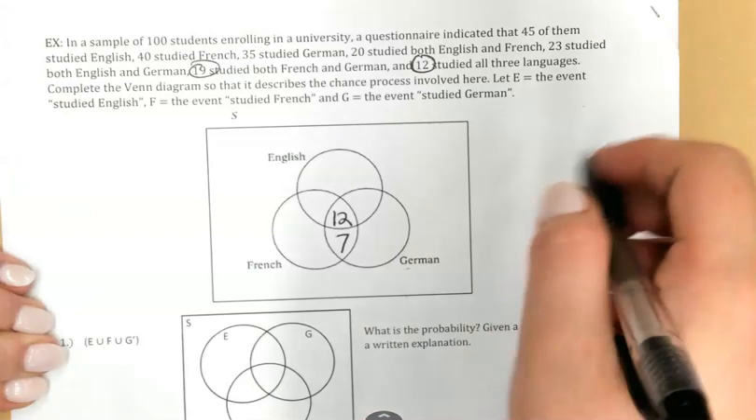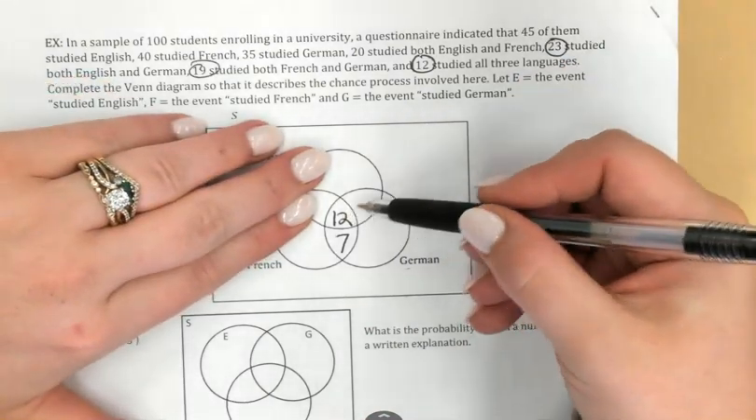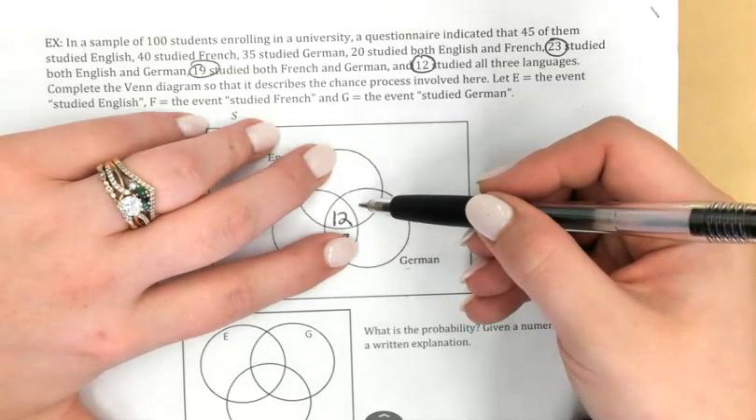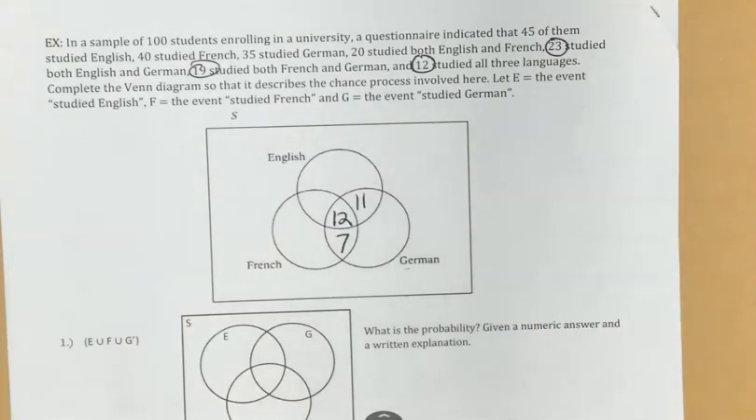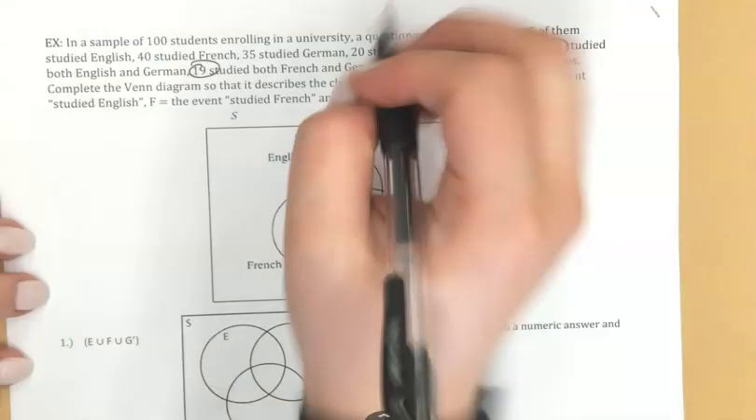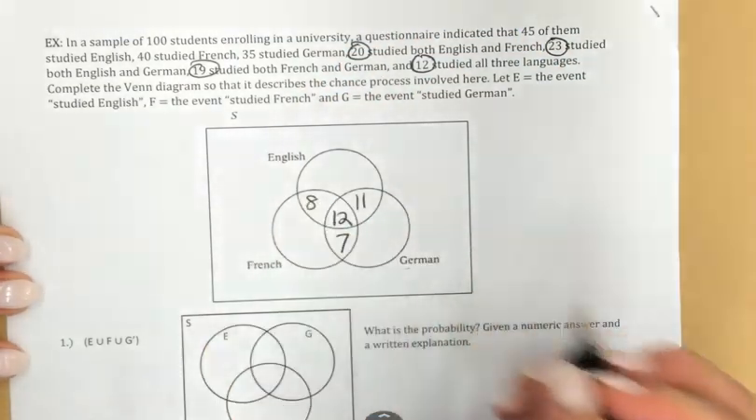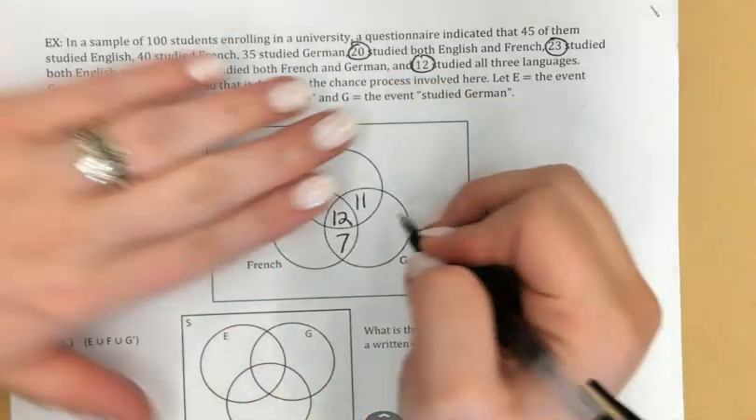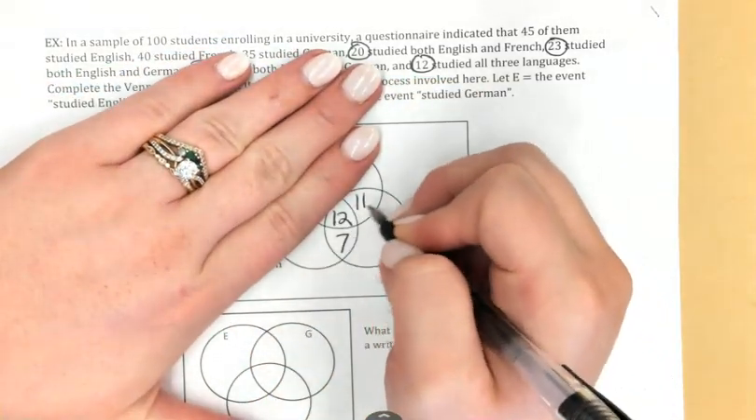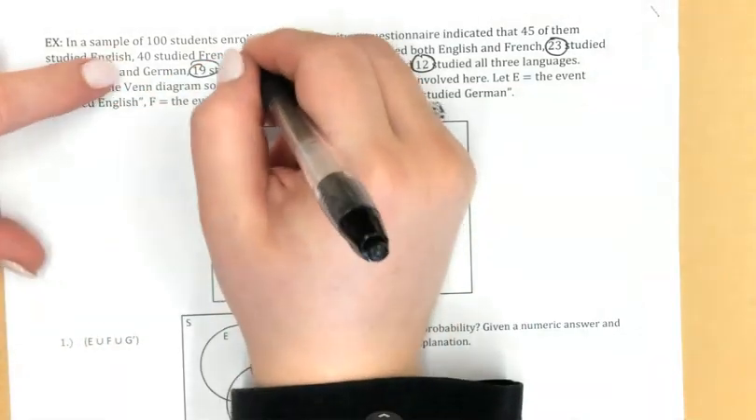Continuing on again, 23 studied English and German. Now again, that 23 is going to be from the 12 and this number together. So that leaves me with 11 who did English and German. Still working backwards, 20 studied French and English. Again, that's including this 12, so that would leave 8 here. 35 total studied German, so all 4 of those numbers need to add to 35. So that leaves us with 5 here who only did German.